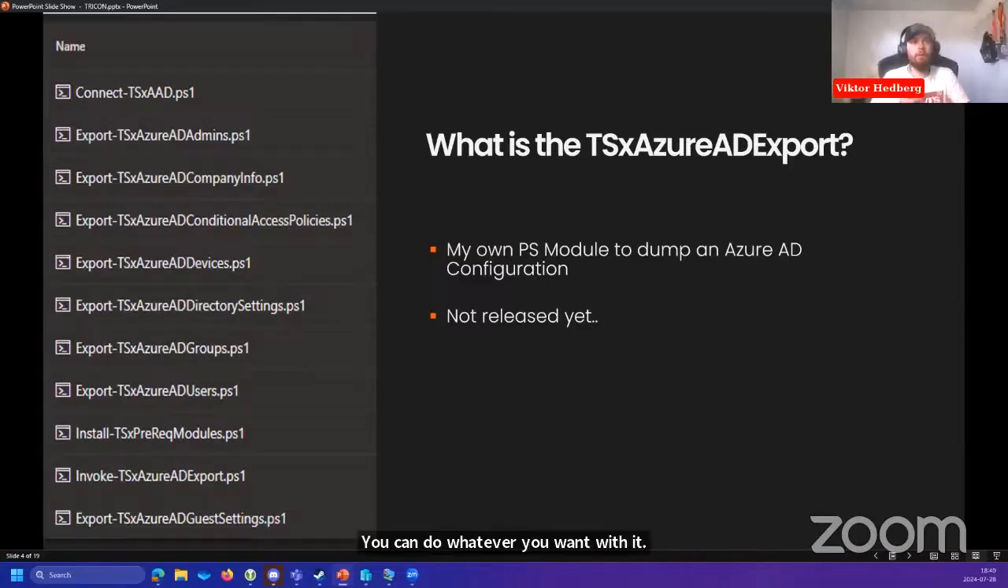It's not released yet publicly, except for one function, the export of conditional access policies. That's actually released on my GitHub repo, and I'll share the link with you after this session. I probably need to commit a new version, but I'll share the link so you can try this out in your own tenant.